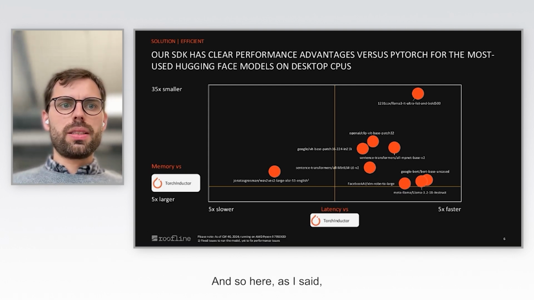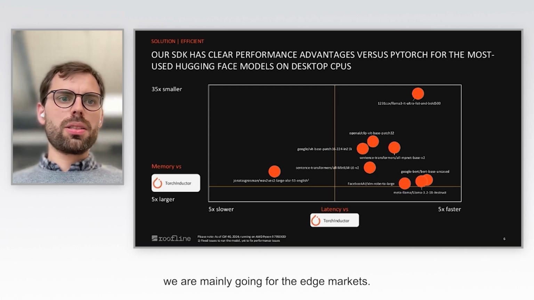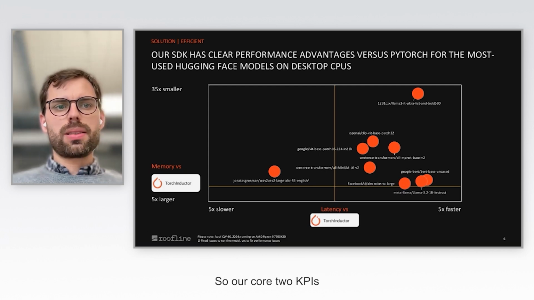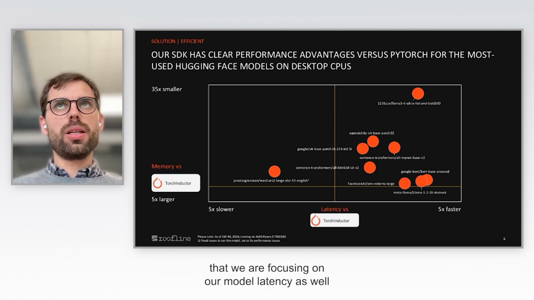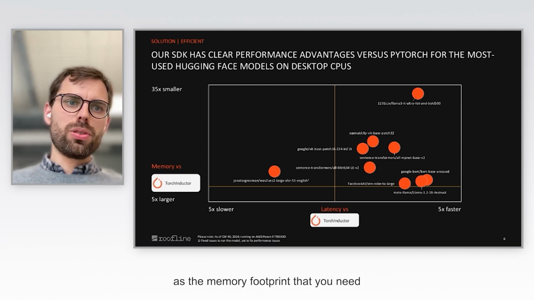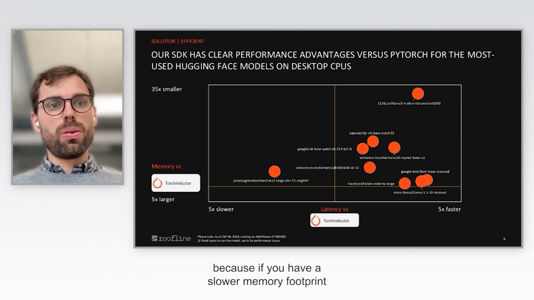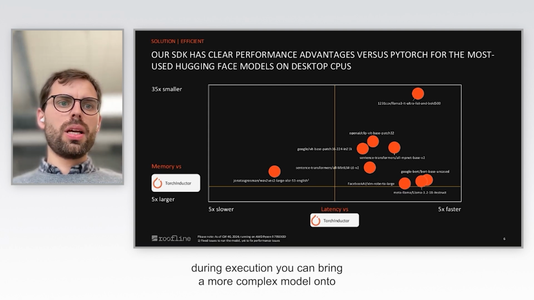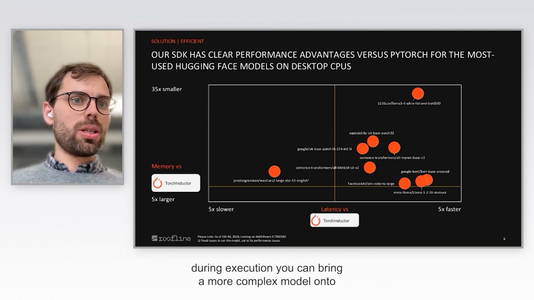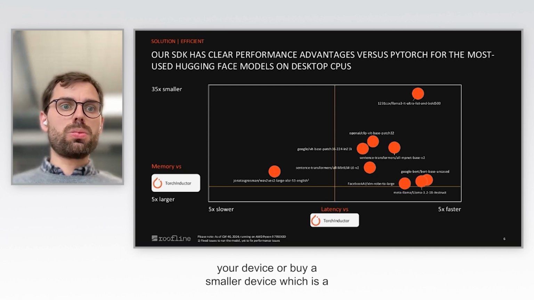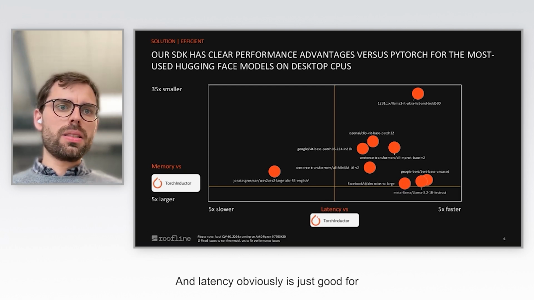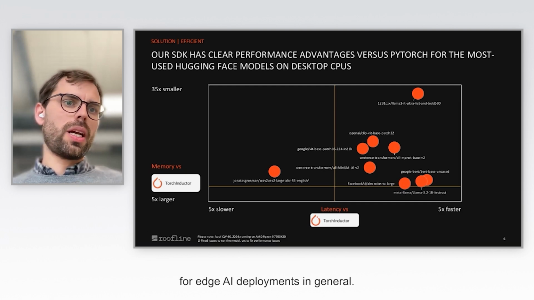And so here, as I said, we are mainly going for the edge market. So our two core KPIs that we are focusing on are model latency as well as the memory footprint that you need, because if you have a smaller memory footprint during execution, you can bring a more complex model onto your device or buy a smaller device, which is a financial advantage. And latency obviously is just good for edge AI deployments in general.